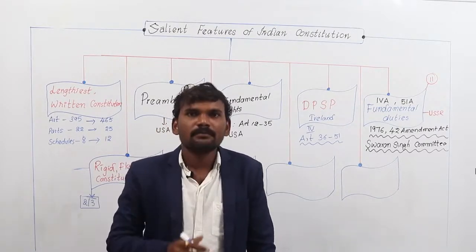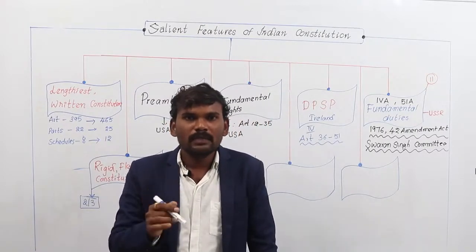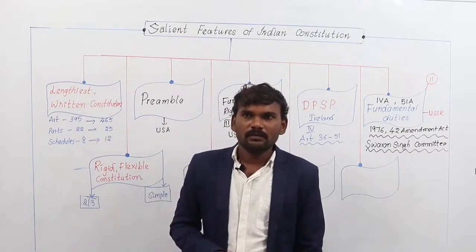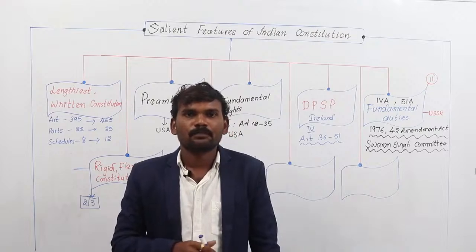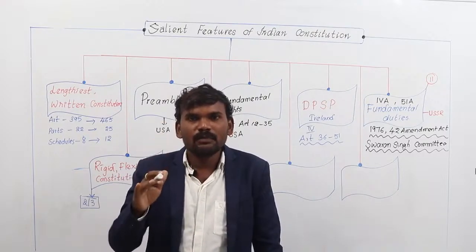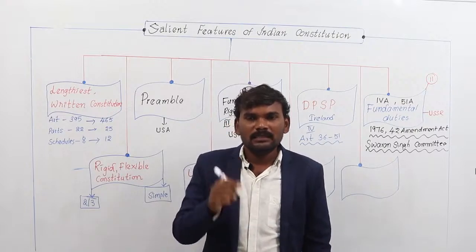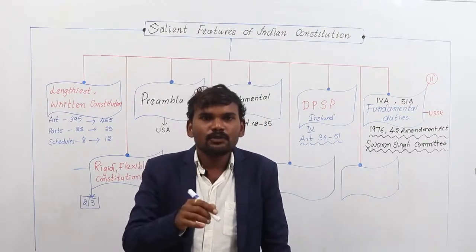Before 1989, the age to get the right to vote was 21 years. In 1988, by the 61st Amendment Act, the age was reduced from 21 years to 18 years. Today, in India, citizens who have completed 18 years have the right to vote.